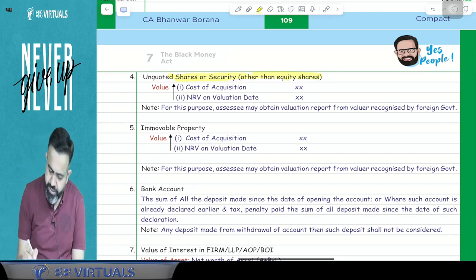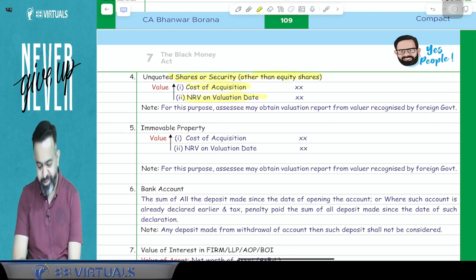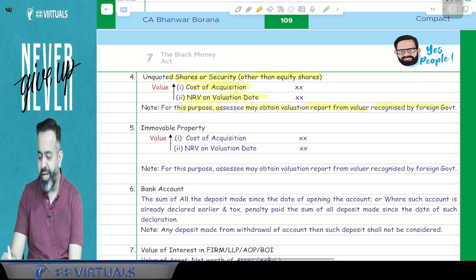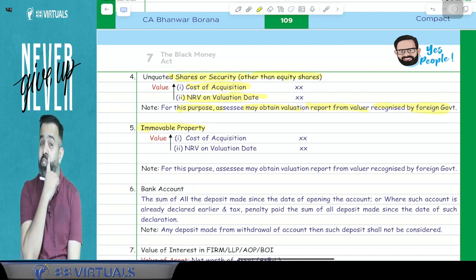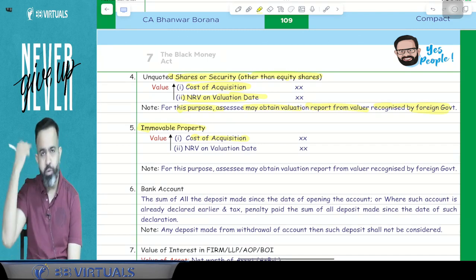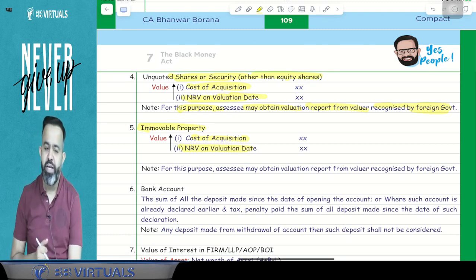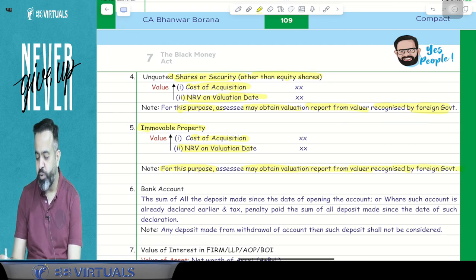So here guys, just take the cost of acquisition or NRV as on the valuation date. And for this purpose, the assessee may obtain the valuation report from a valuer recognized by the foreign government. Now, in case of immovable property, suppose I am having a property in Dubai, then what value will we consider? Whatever the cost of acquisition or NRV as on valuation date, whichever is higher. And for this purpose, the assessee may obtain the valuation report from a valuer recognized by the foreign government.